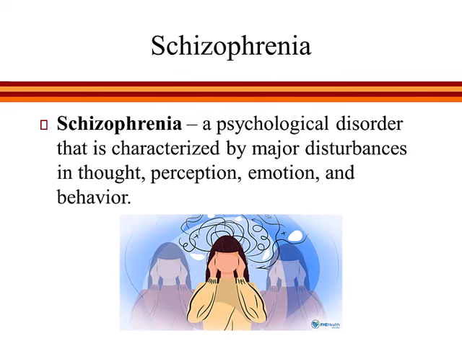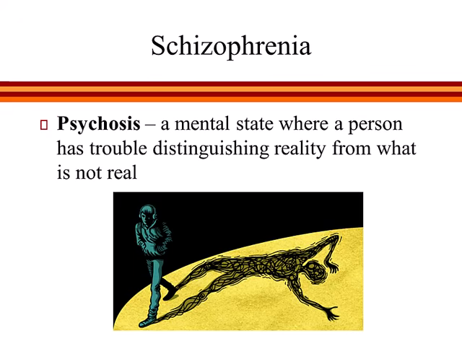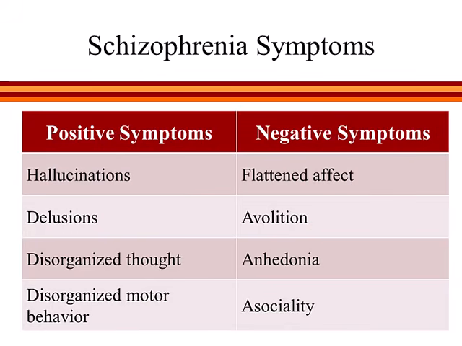The disorder can onset at any age, but it is most commonly first diagnosed during early adulthood in the person's early to mid-20s. The hallmark of schizophrenia is psychosis, which is a mental state where the person has difficulty distinguishing reality from what is not real. However, the specific symptoms of schizophrenia are wide-ranging and can present very differently in two different individuals. These symptoms are often grouped into two major categories: positive symptoms and negative symptoms.